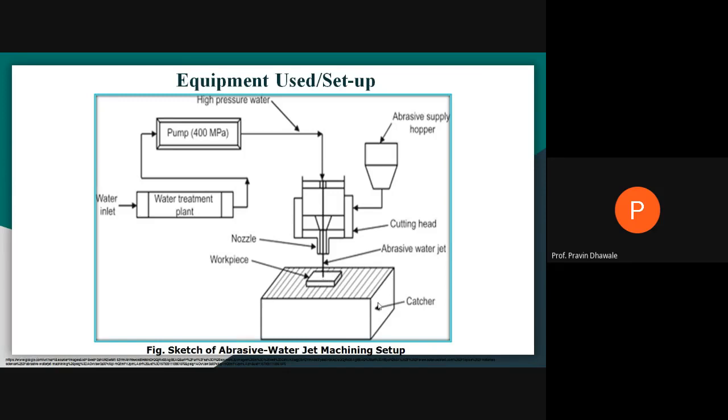Right? And this will be the catcher. The catcher is nothing but one kind of a storage tank which is filled with water. When you have to cut this material, this high velocity jet, no doubt, will cut this workpiece into two half parts. But when it passes thoroughly through this workpiece, because of its high velocity, it may damage the base of this catcher. For that purpose, it is filled again with water, so that the velocity of the abrasive water jet will get normalized or neutralized before it reaches the base of the catcher surface.